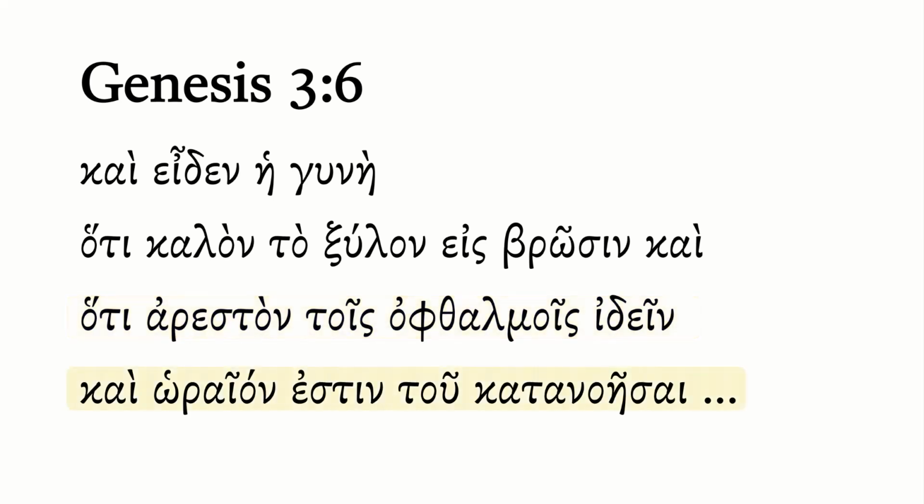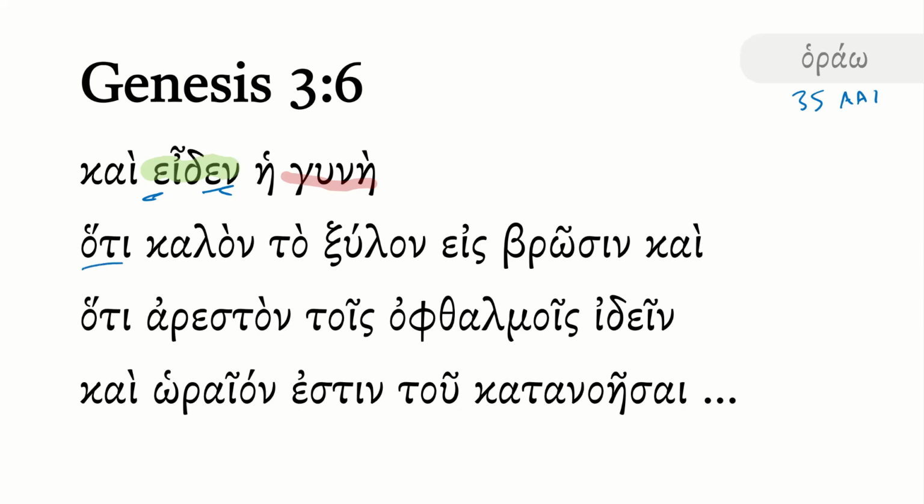And then we'll finish it here in a second. So we begin with eiden, and this is from horao. This is a third singular aorist active indicative here. Notice that it's a complete stem change, epsilon on the front end, third singular ending. And it was the woman. So the woman saw. Now, what does she see?